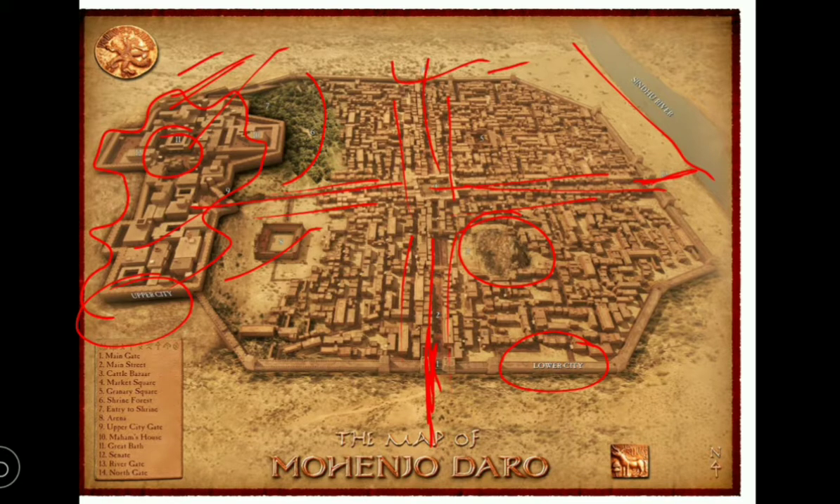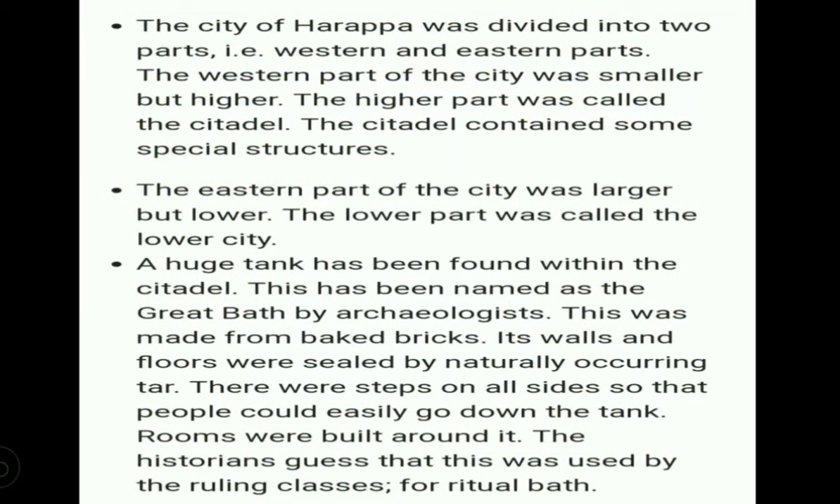So this is all about the city. It is well advanced in construction. Next we go through another one: a few points about the cities. The city of Harappa was divided into two parts, the western and eastern parts. The western part of the city was smaller but higher.